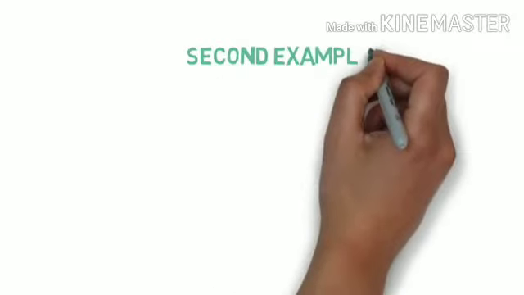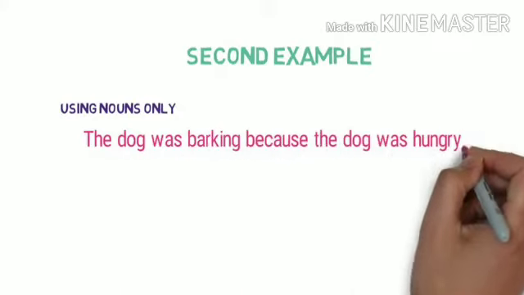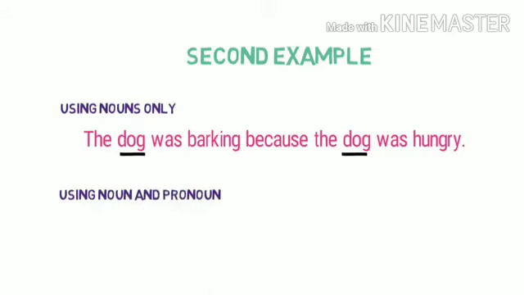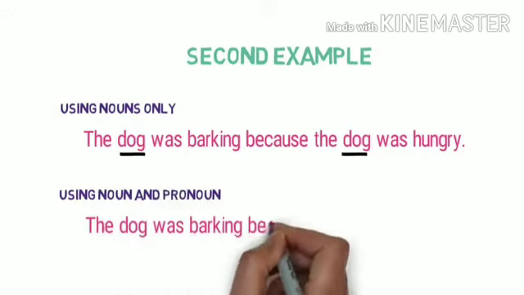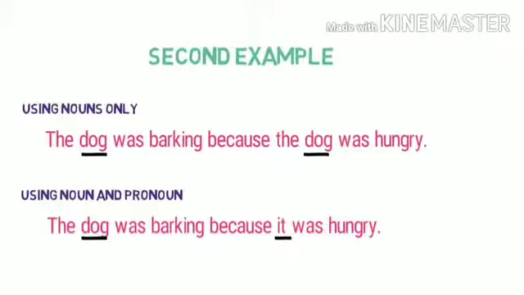Let's look into the second example using noun only. The dog was barking because the dog was hungry. Using noun and pronoun both. The dog was barking because it was hungry. Here we used it in place of the dog.